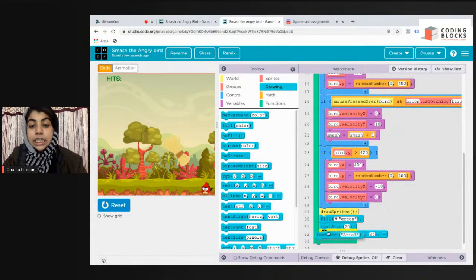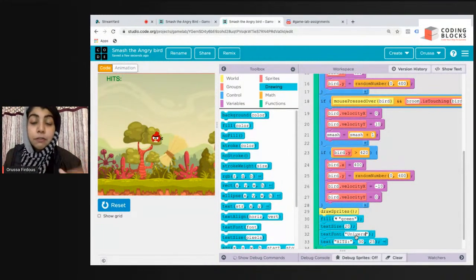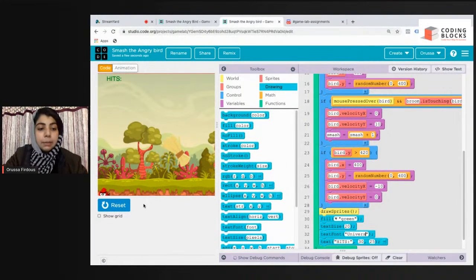Now I'm going to explain text font. The text font that I have used here, which is completely optional, is Universe. There are only a few text styles available in Game Lab. You can search them in CSS styles. If you are here from web development, you have only a limited number of text font styles. So I like this one, hits.